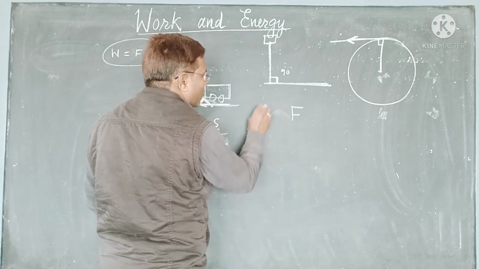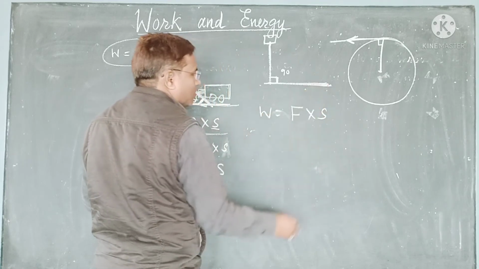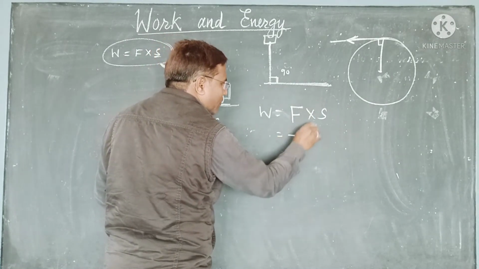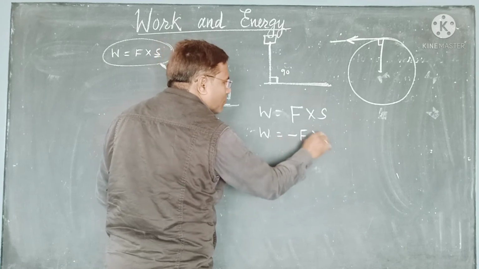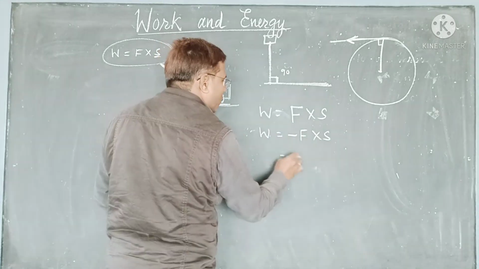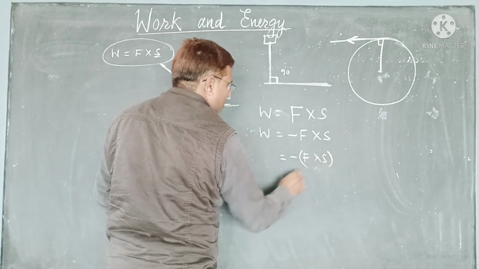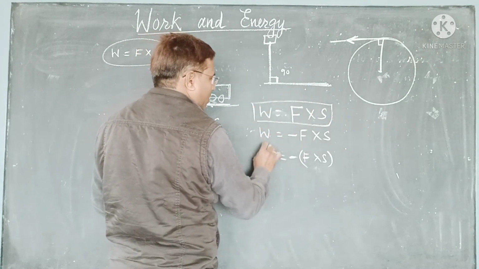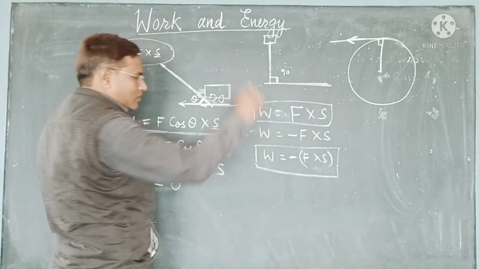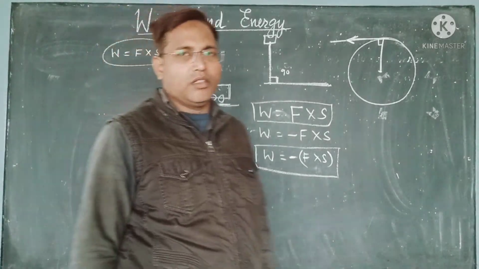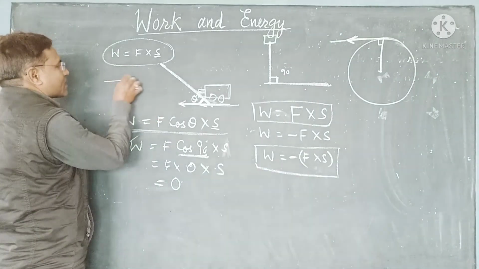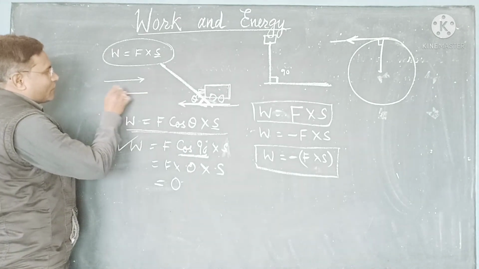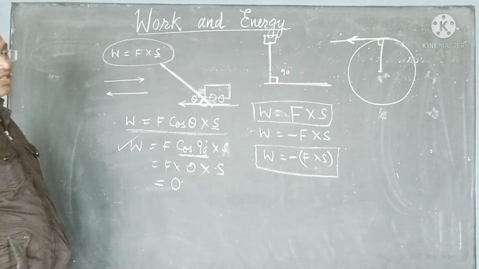So we have studied work done is equal to F into S. Now when the force acts in the opposite direction, we write minus F. Then in that case we will write work done is equal to minus F into S. Hence work done is negative. Here we are seeing work done is positive, here work done will be negative. Work done is positive when the force acts in the direction of the motion. Work done is negative when the force acts in the opposite direction.